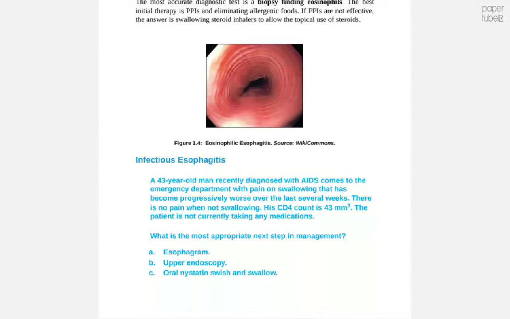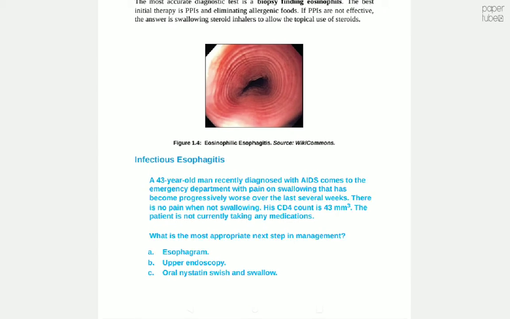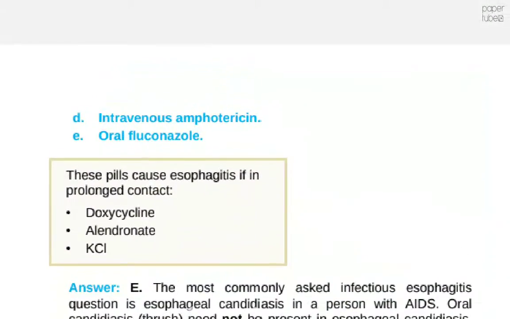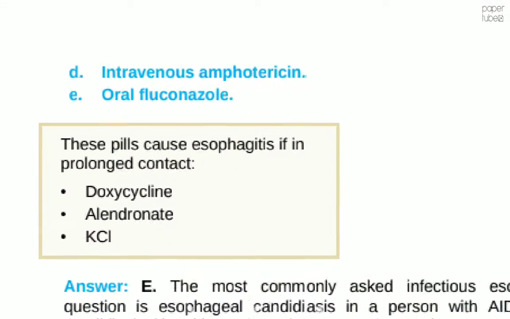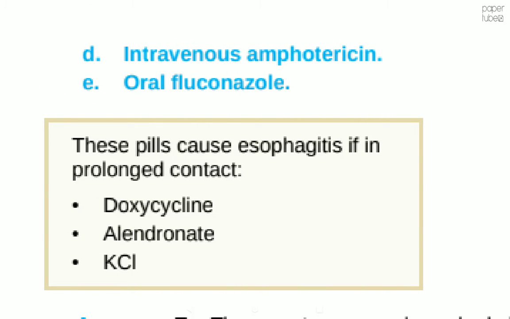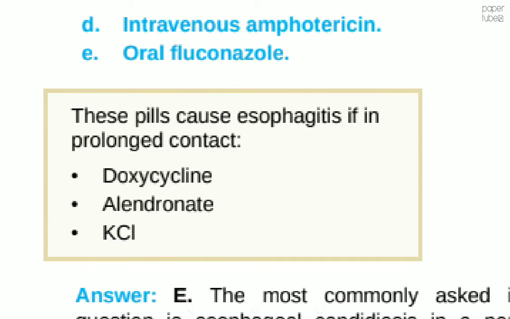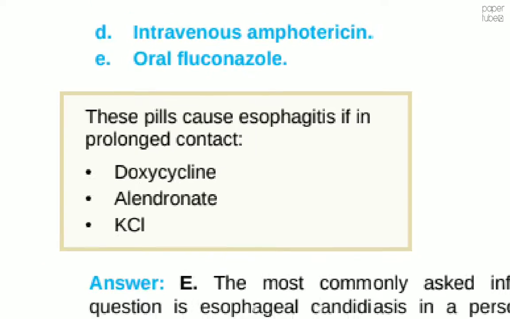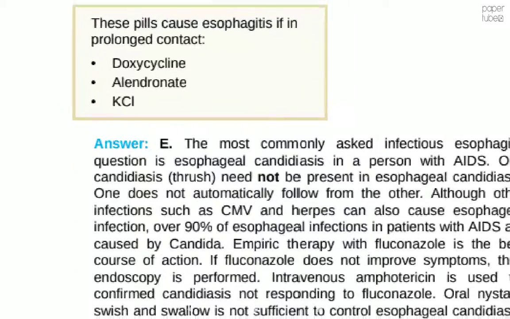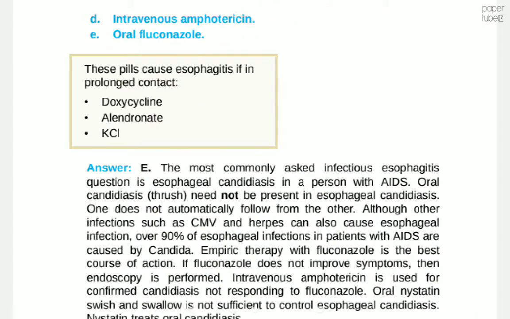Esophagogram, upper endoscopy, oral nystatin swish and swallow, intravenous amphotericin, oral fluconazole. For explanation, the pills causing esophagitis, if they are in prolonged contact, are doxycycline, alendronate, potassium chloride. The answer to the above question is E, which is oral fluconazole.